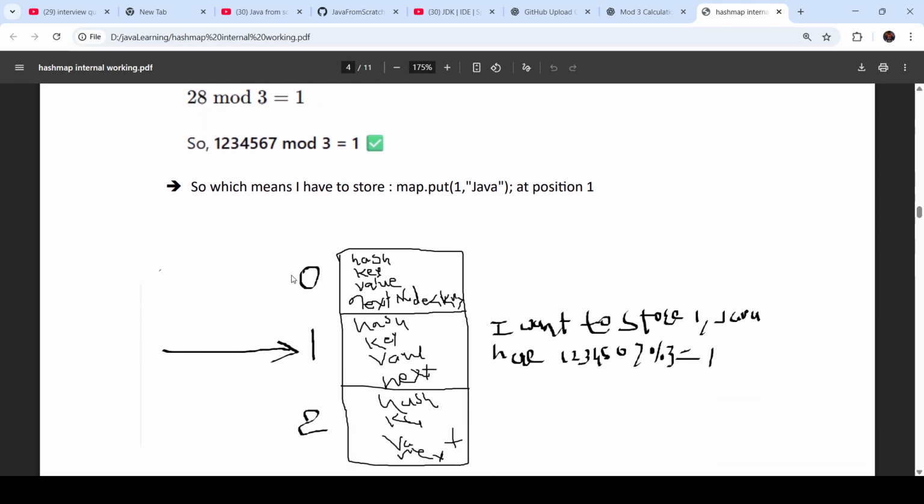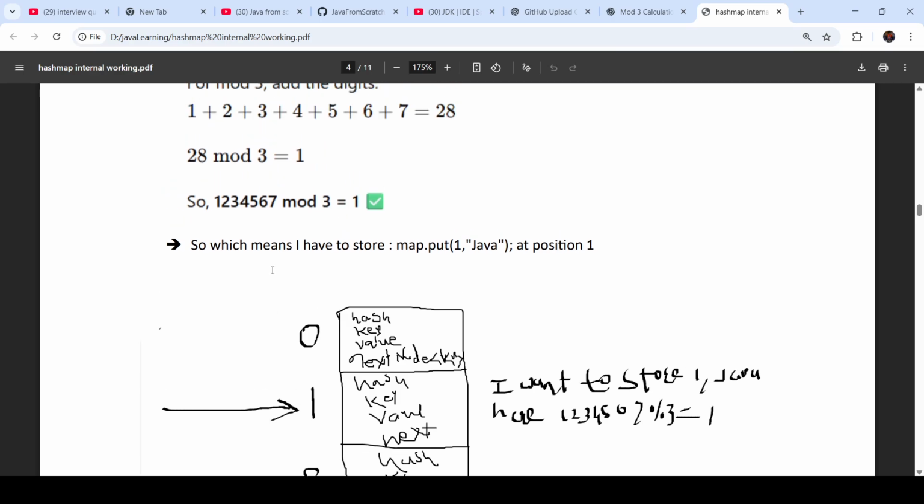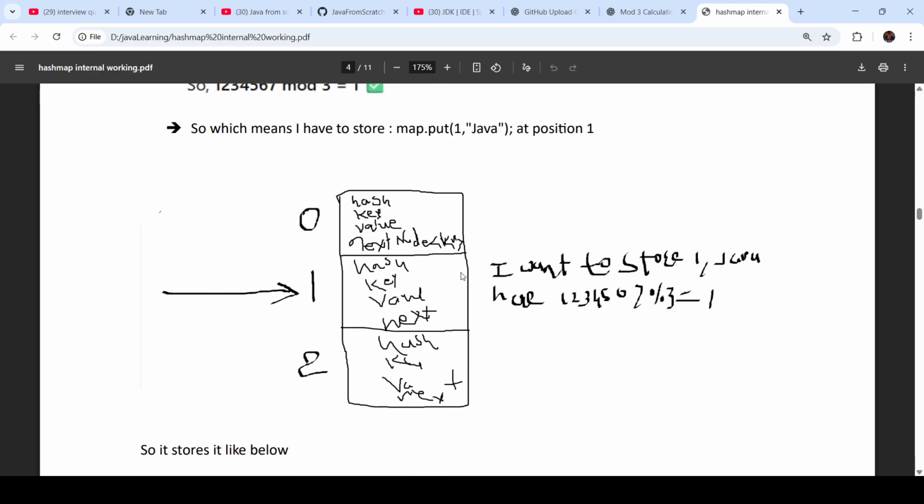Then 0, 1, 2. So ours is 1, right? So it will put this hash here. I want to store the data here. So 1234507 is the hash key, mod 3 equal to 1.